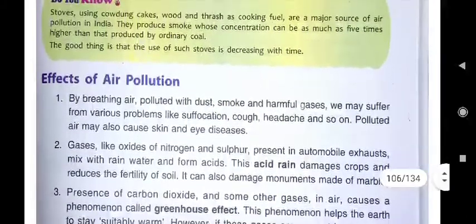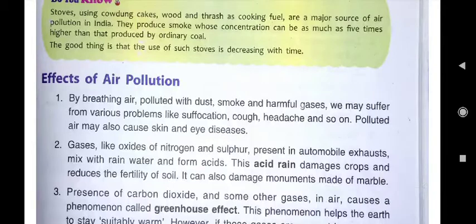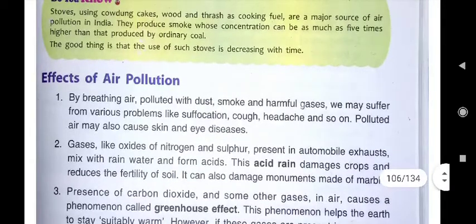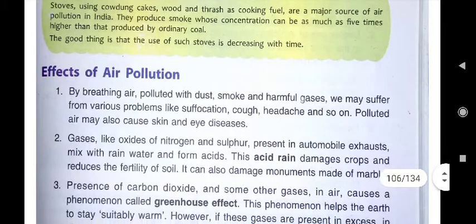You must have observed, when your mother cooks in the kitchen on a gas stove, on LPG, then there is no smoke. Means it doesn't pollute the air. And that's why our government has encouraged the use of gas stoves, and because of that the Ujjwala Yojana has been launched by our government.